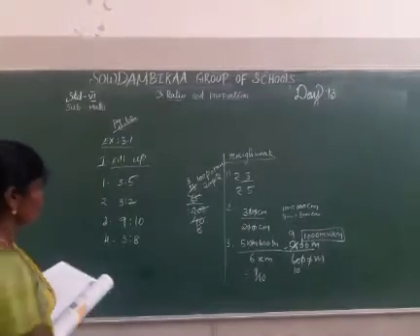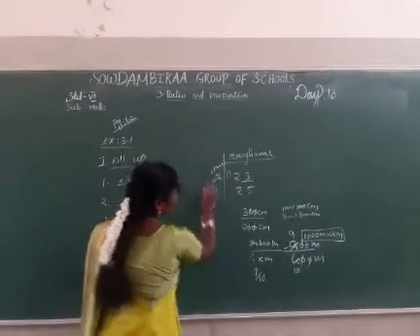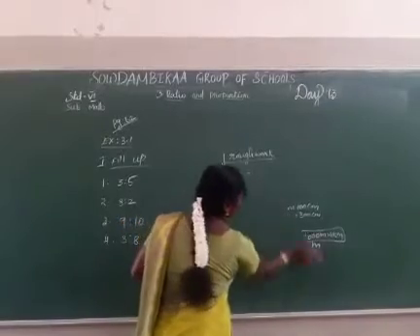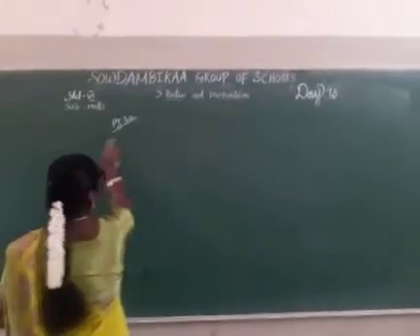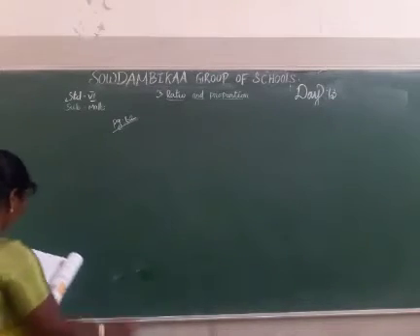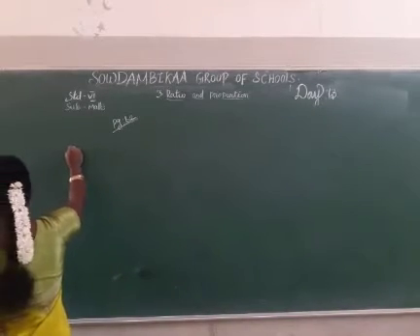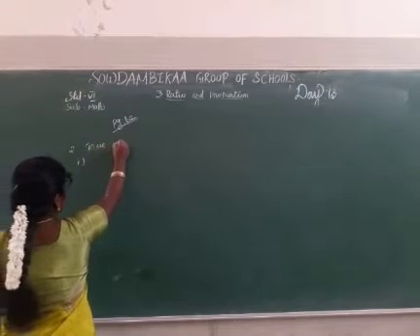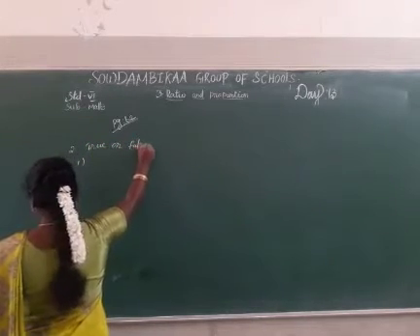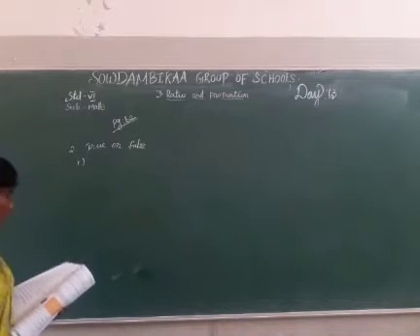Okay, the next step. True or false? Say whether the following statements are true or false.